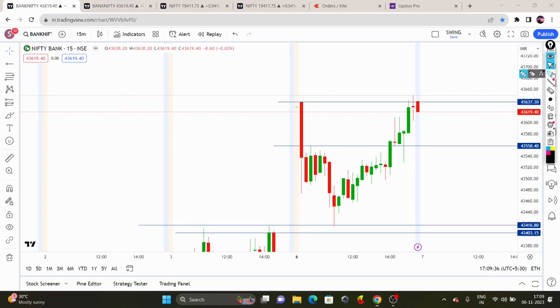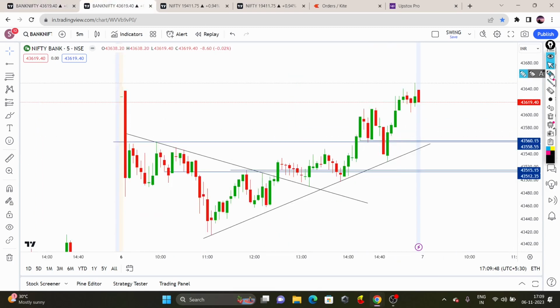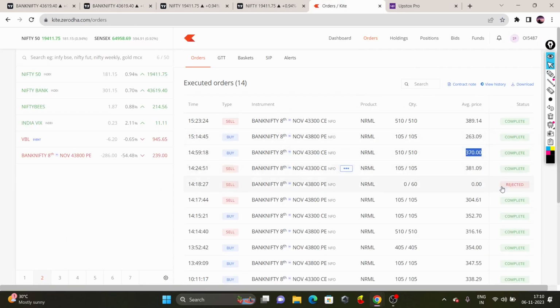So what happened here? You can see here price gave a breakout here, but the breakout candle is this one. So until and unless price comes below this breakout candle low, we can't take any selling position here. After that, price made a downward direction momentum in 5 minutes. Once price broke this red candle high, so this is a trap for retail traders. So I took an entry here with 510 quantities. Almost 370 was my entry.